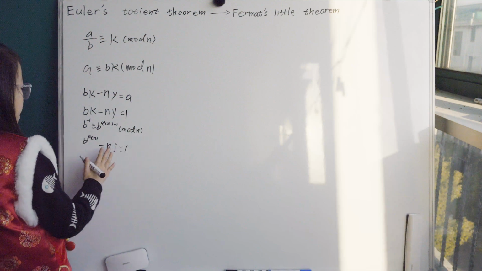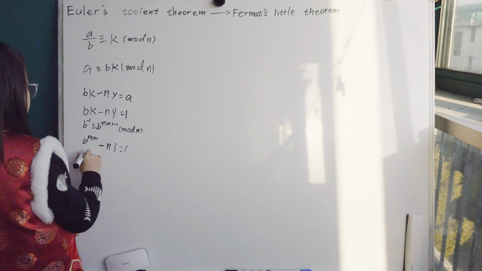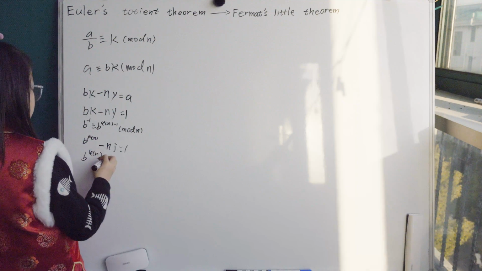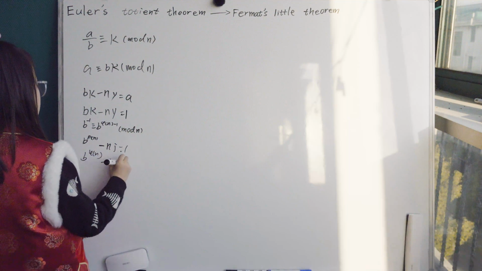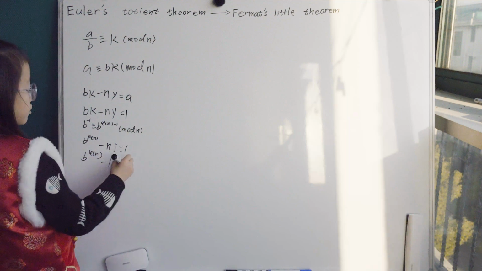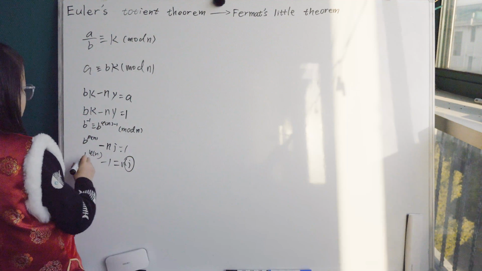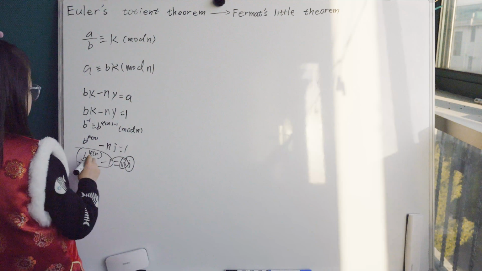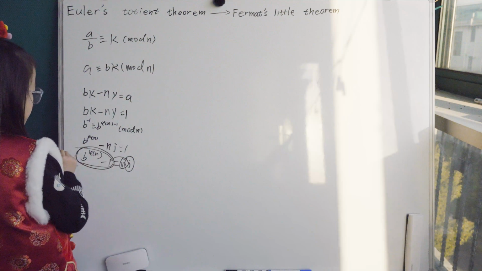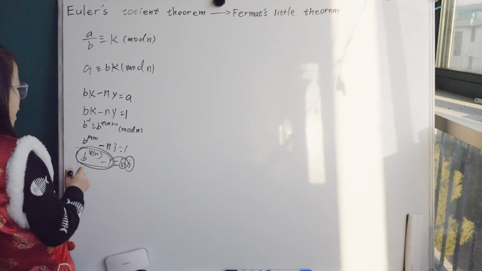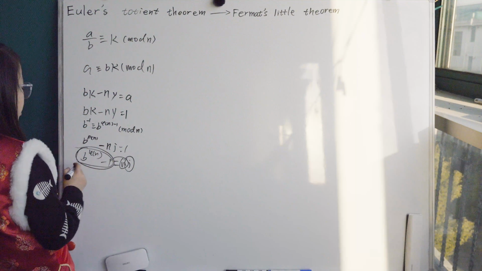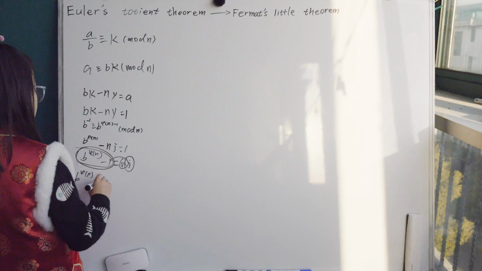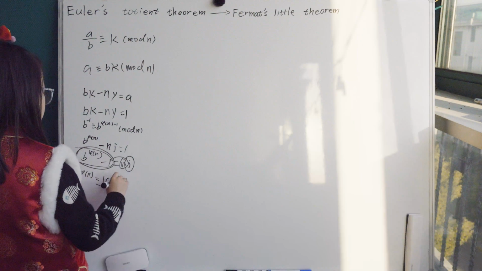So easy here, I can change this place. So b^(5n), and j needs to be an integer, minus 1 is equal to nj, and j is the integer. So b^(5n) minus 1, n is a divisor of b^(5n) minus 1, right? And if we move that, we can change it to b^(5n) is congruent to 1 mod n.